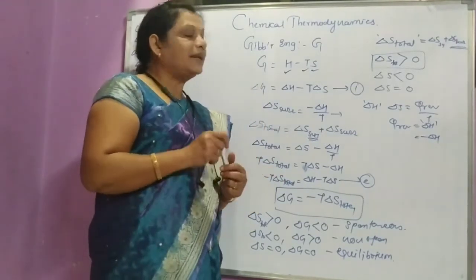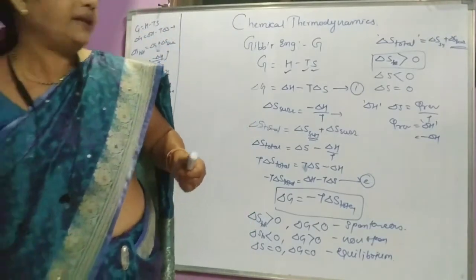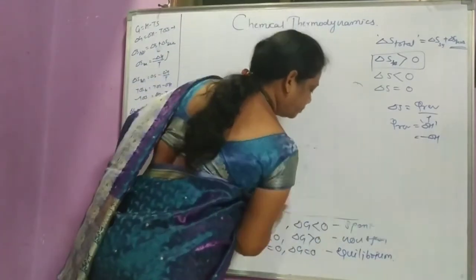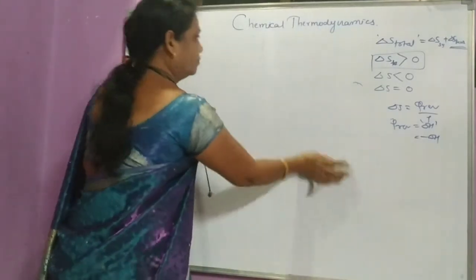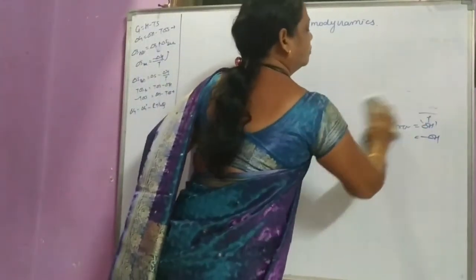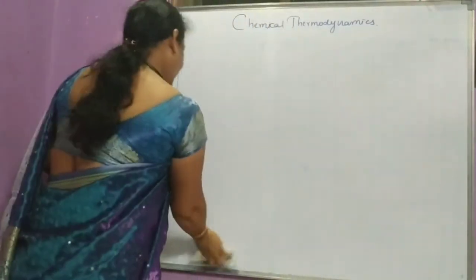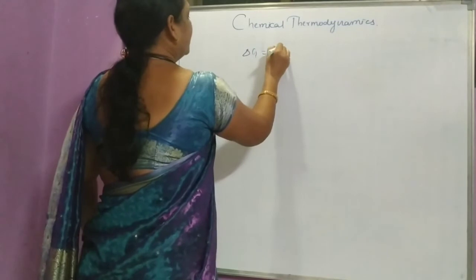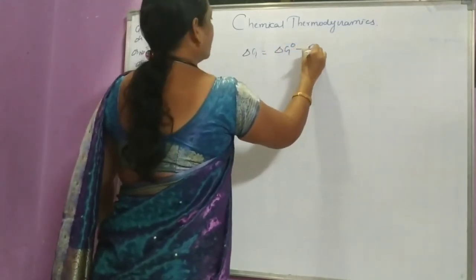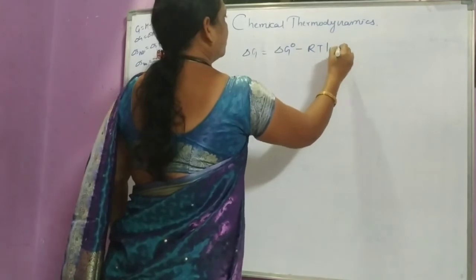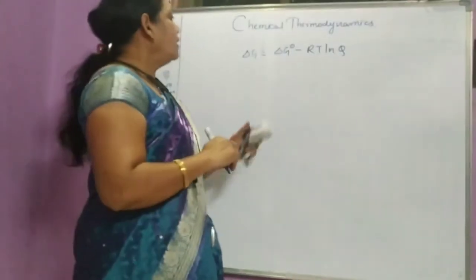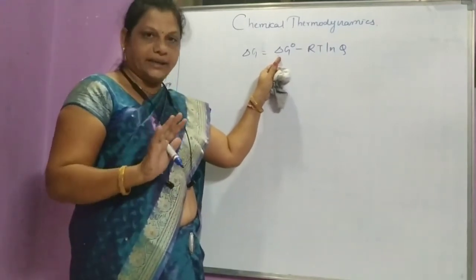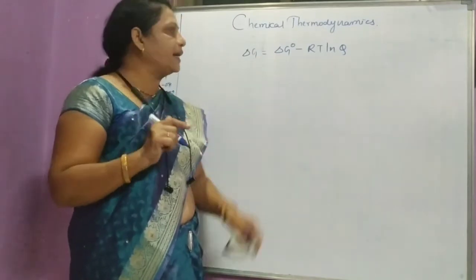After that, the relation between delta G and standard Gibbs energy. Delta G is equal to delta G 0 minus RT ln Q, where delta G 0 is the standard Gibbs energy under standard conditions of temperature and pressure for the reaction.